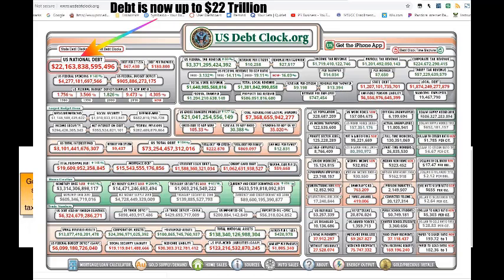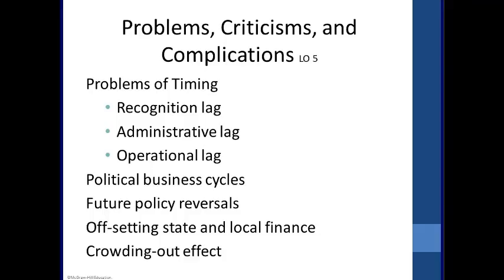So this initial government spending in an expansionary policy, in the end result, causes the interest rate to rise in the money market. We have some timing problems with fiscal policy.